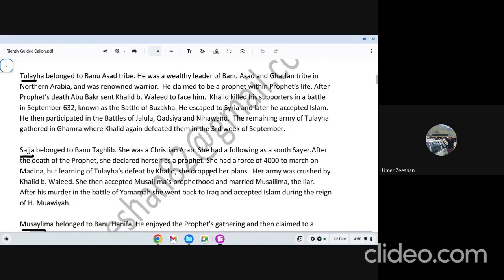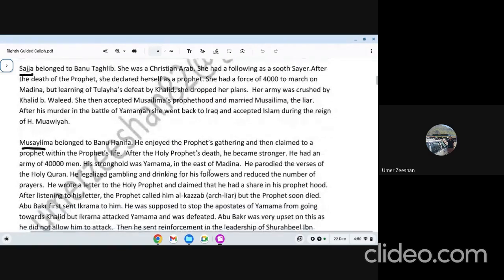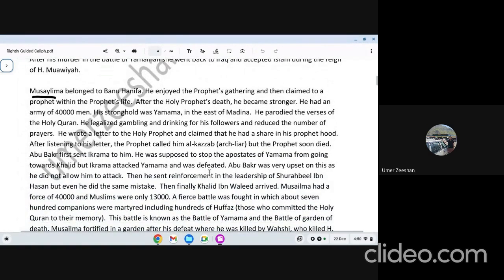So he was successful. He defeated Aswad Ansi and finished him and his followers. Tulayha was forced to revert back. His threat was over, and Sajjad's threat was over. The biggest threat was Musailima. We need to first talk about Musailima's personality. A lot of details are there. Again, he belonged to Central Arabia.